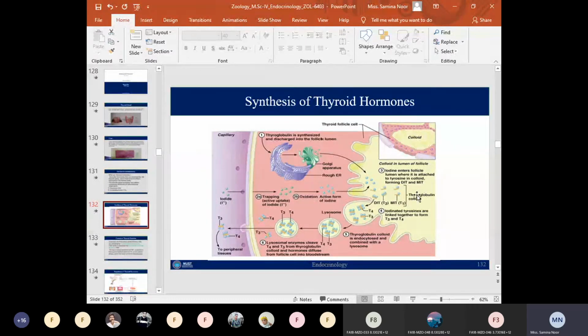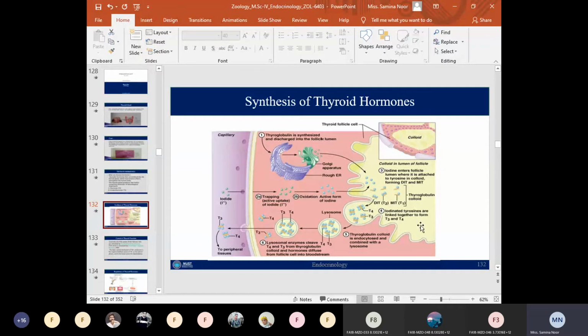So the next step is the linking or the attachment of the iodinated tyrosines. This next step is also known as the formation of the active T3 and T4 hormones, or the formation of triiodothyronine and tetraiodothyronine. So how are triiodothyronine and tetraiodothyronine finally formed?